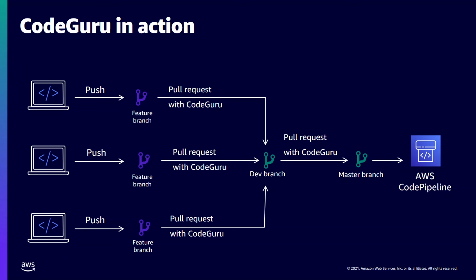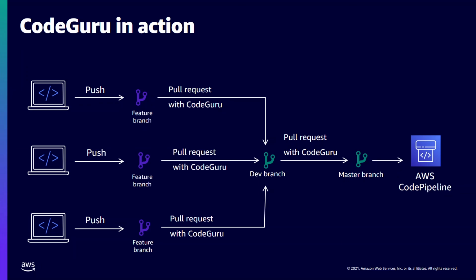Once recommendations from the pull request are resolved, the PR is then merged to the dev branch. Finally, when we are ready to release to our CI/CD pipeline, we do a pull request from the dev branch to the master branch. CodeGuru kicks in here as well, and this is supposed to help catch anything else which might have slipped from the earlier merge. Let's take a look at some recommendations from CodeGuru.